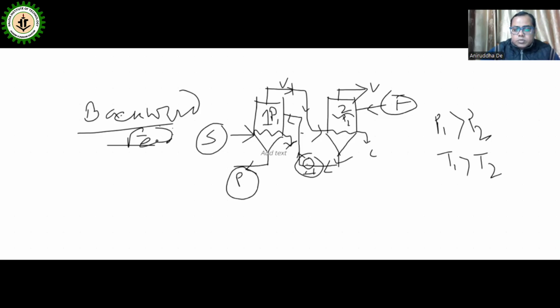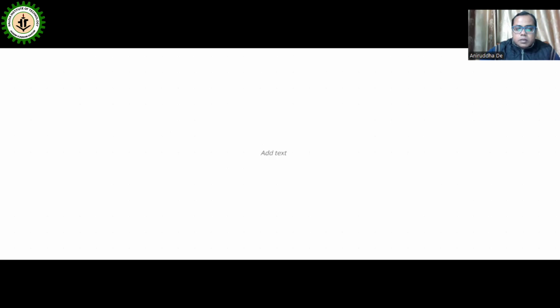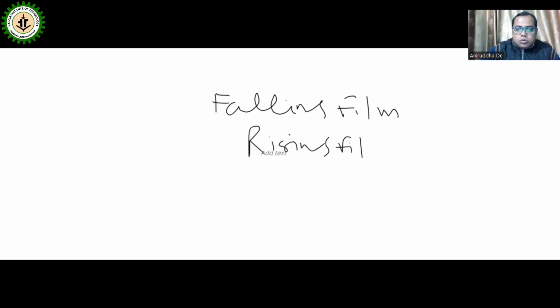There are different types of evaporators used in the food processing industry: falling film, rising film, short tube, long tube, scraped surface.